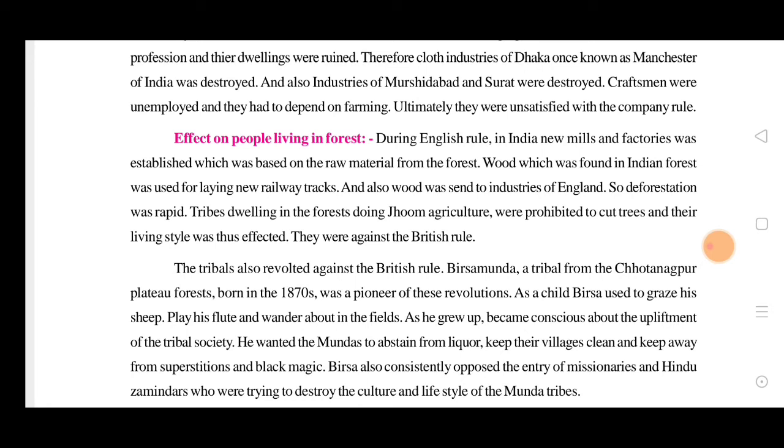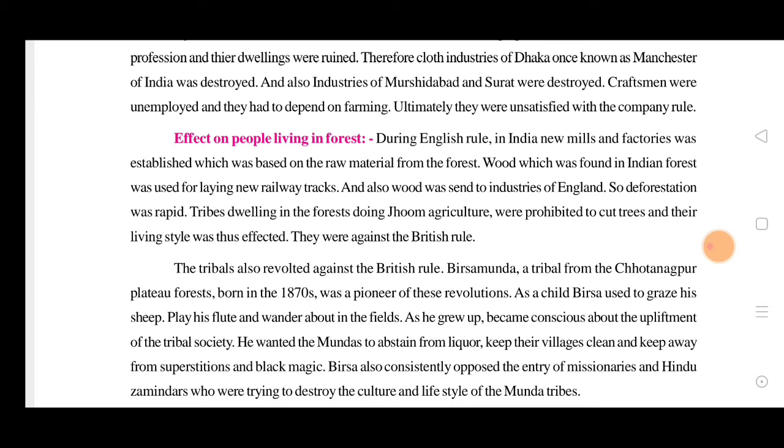Wood, which was found in Indian forests, was used for laying new railway tracks. Wood was also sent to industries of England, so it was sent outside the country too. Deforestation was rapid, and cutting of trees was happening more. The whole of the jungle was getting cleared because the East India Company came.